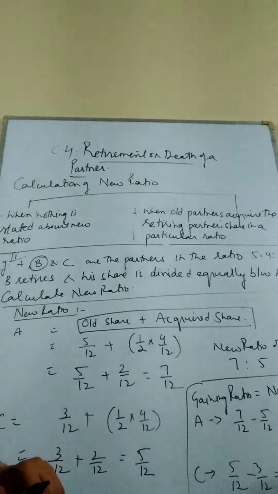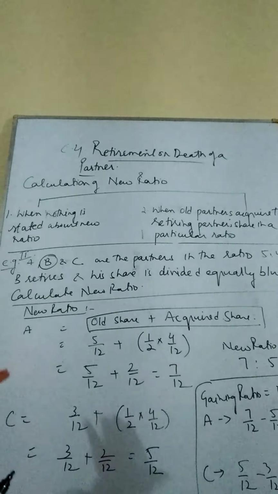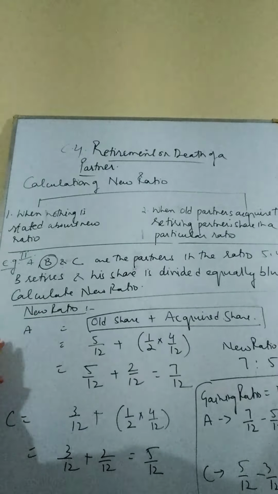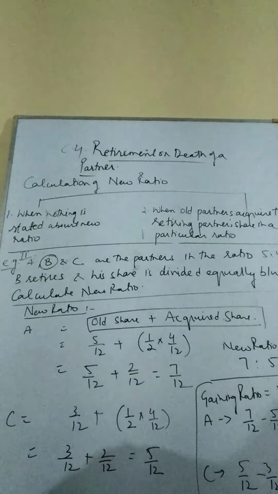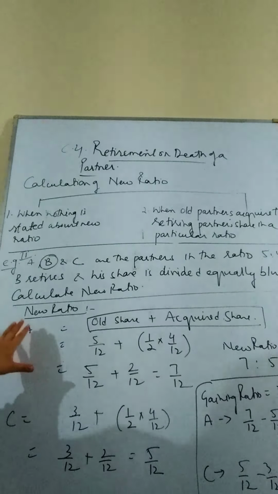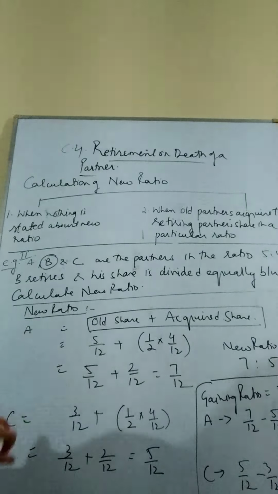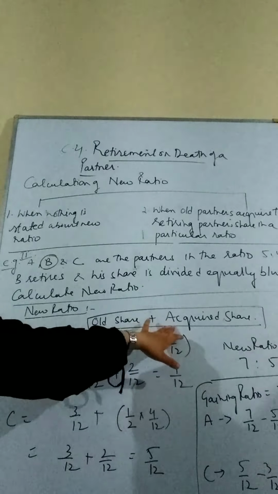So how are we going to calculate the new ratio over here? What is the formula for the new ratio? Who is retiring? B is retiring. I have encircled B because B is retiring. Now let us see how to calculate the new ratio of A and C. Formula is old share plus the acquired share. Old share plus acquired share.